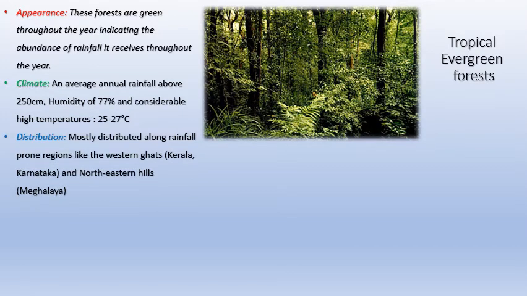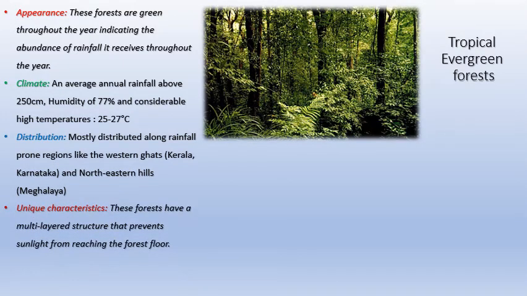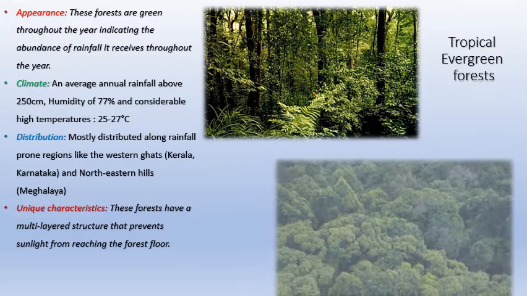Distribution: mostly it's distributed along rainfall prone regions like the Western Ghats, Kerala, Karnataka, and the northeastern hills of Meghalaya. We'll be learning about the distribution separately in the next slide. But still, where do we get most rainfall? In Kerala and Karnataka, because there's the Western Ghats, and also in the northeastern hills where you have Meghalaya.